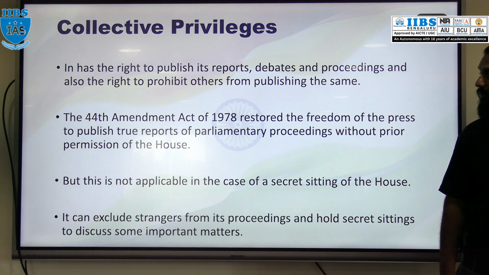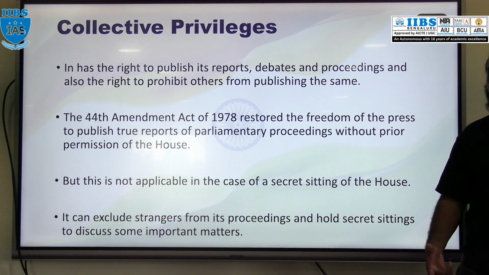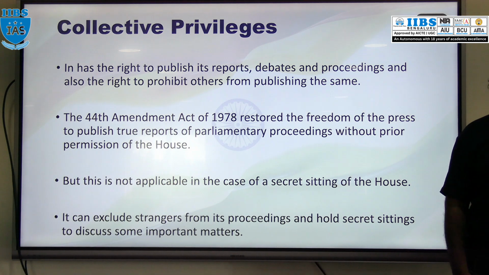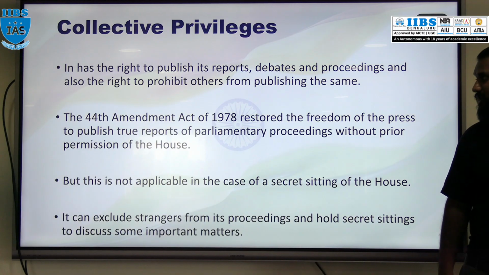Okay, now in today's class we will discuss the privileges of a member of Parliament. There are collective privileges and individual privileges. First, the collective privileges of the particular house, either Lok Sabha or Rajya Sabha. And individual means any member of Parliament, either of Lok Sabha or Rajya Sabha, has certain individual privileges. So what are those things?